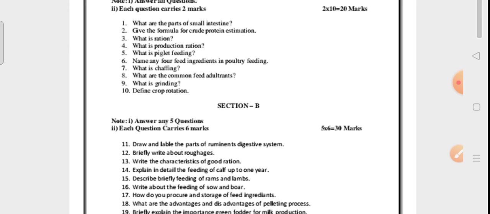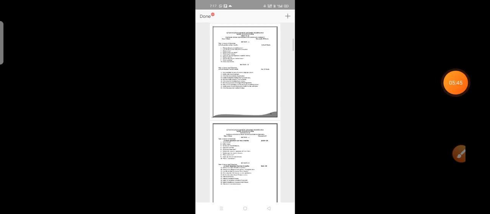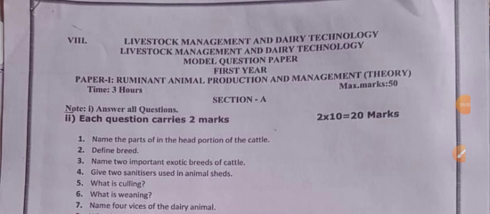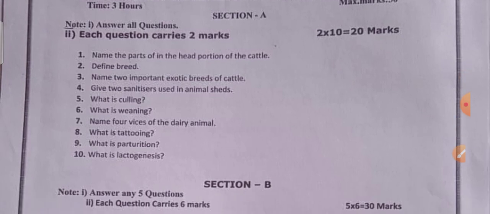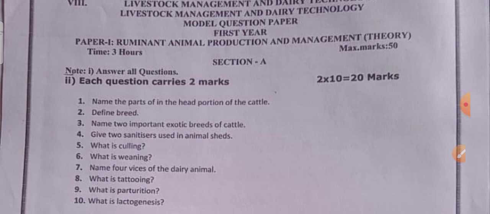Okay, we are moving on to the question paper. Here the model question paper will be there, this is paper 3. See here, one of the model question papers, ruminant animal production and management. You have to be thorough with these questions, the 2 marks questions, and then 6 marks questions will be there. There is no choice in section A, like in the GFC. The same question patterns will be like that, so no need to worry.